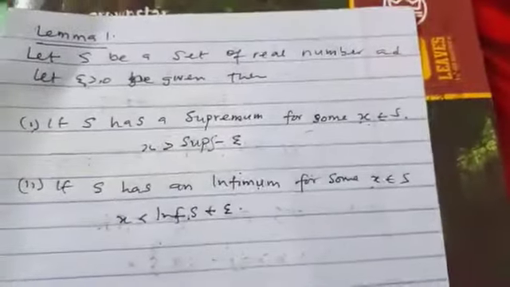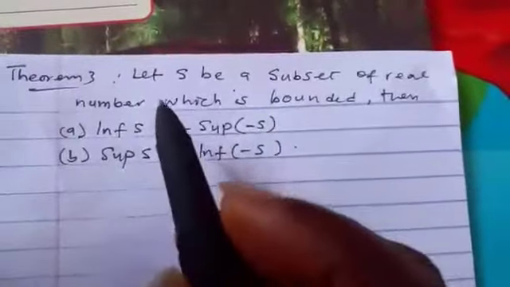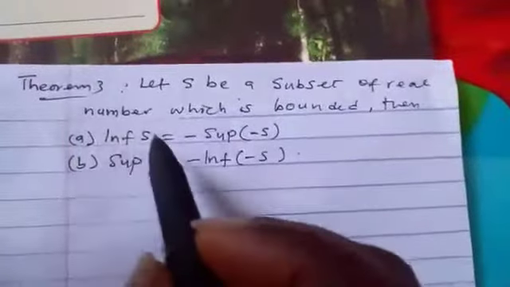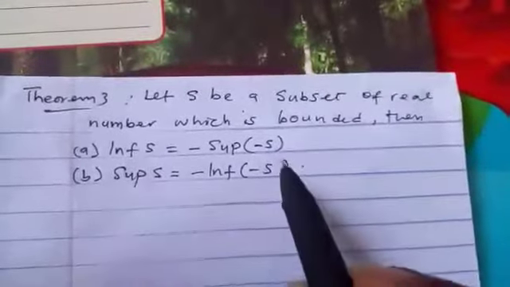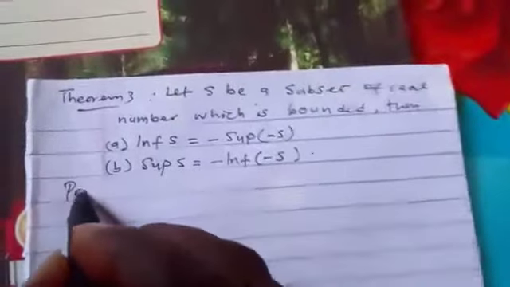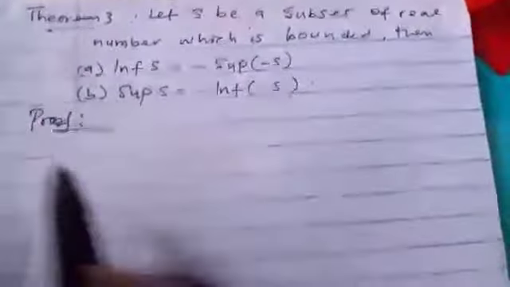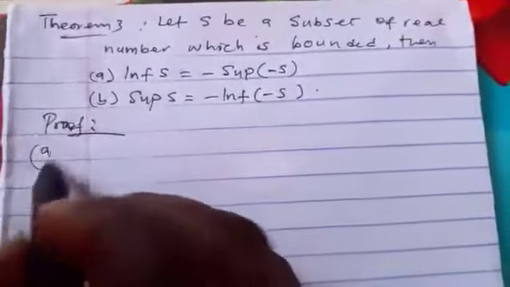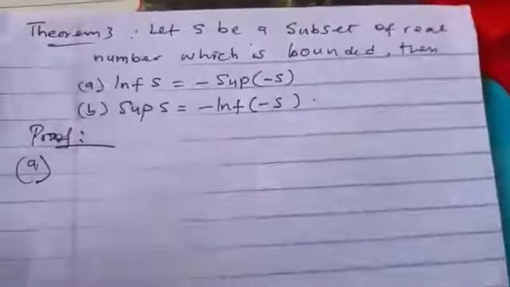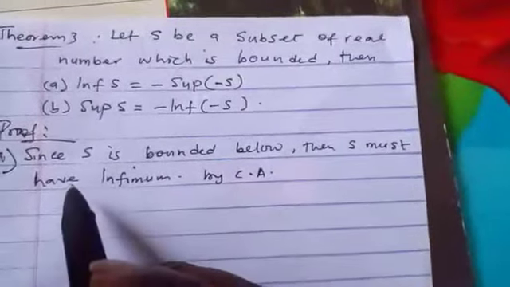So that will lead us to the following theorem. Let S be a subset of real numbers which is bounded. Then infimum of S is equal to the negative of the supremum of minus S. Here now, we are finding a way of finding infimum using supremum. So, solution: since S is bounded below, S must have an infimum. That is by the completeness axiom.